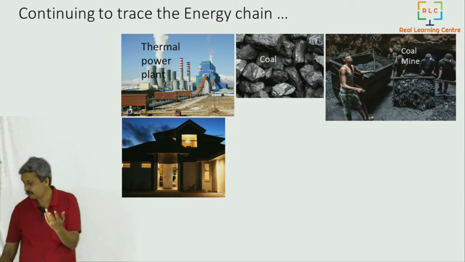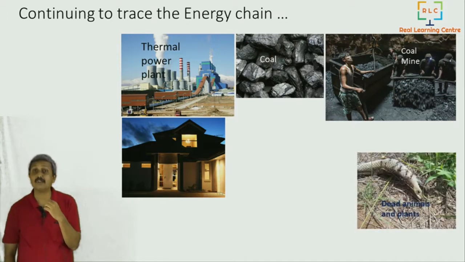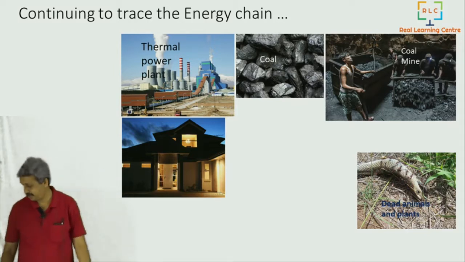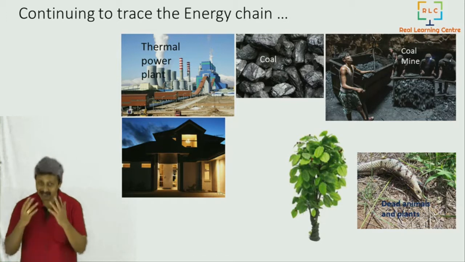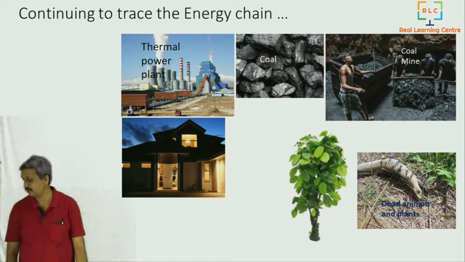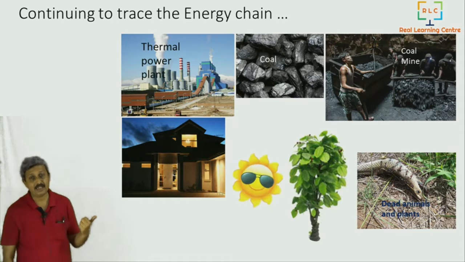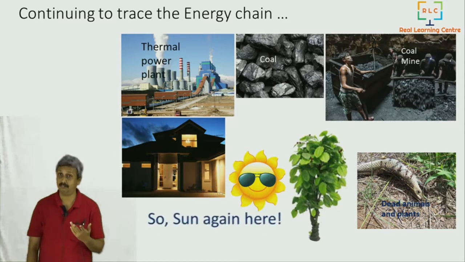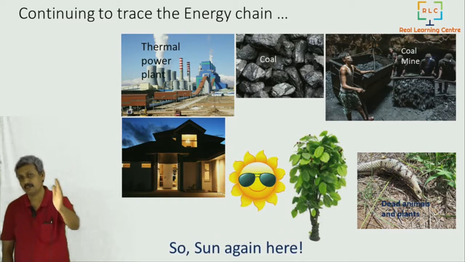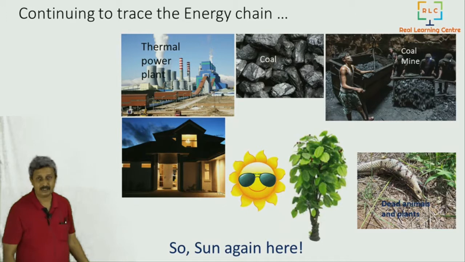The coal was put there, not just put there. The coal is there because they are also fossil fuels. They are basically there because of the dead and decayed animals. So dead and decayed animals and plants created that coal. And these animals and plants got energy from plants, and plants got energy from the sun. So finally we can clearly say that it is the sun again. We traced the coal path and thermal path, and we saw that it is again the sun.